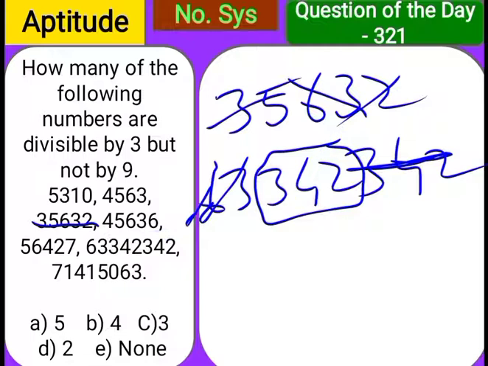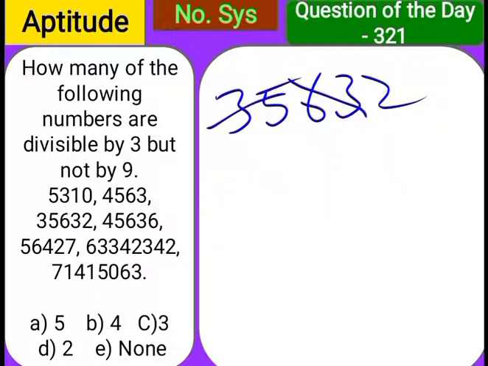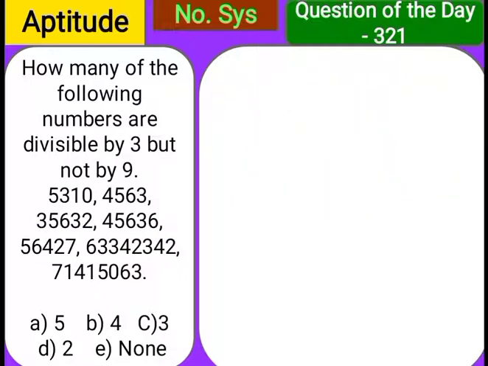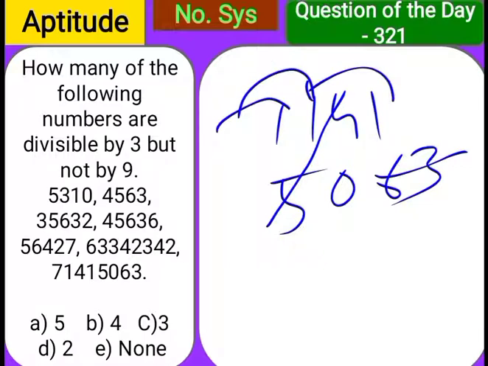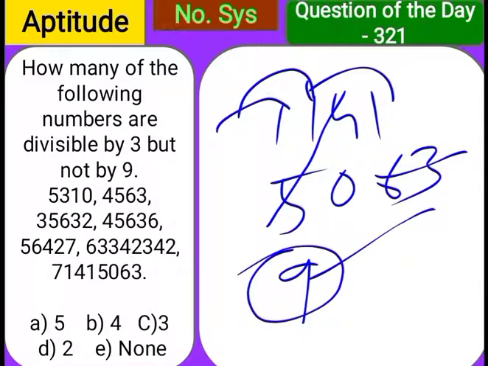The last number is 71415063. Now follow the same approach. 6 plus 3 becomes 9, then leave those digits. 4 plus 5 becomes 9, then leave those digits. The remaining are 711. 7 plus 1 is 8, 8 plus 1 is 9. So this sum is also divisible by 9, so don't count this number.